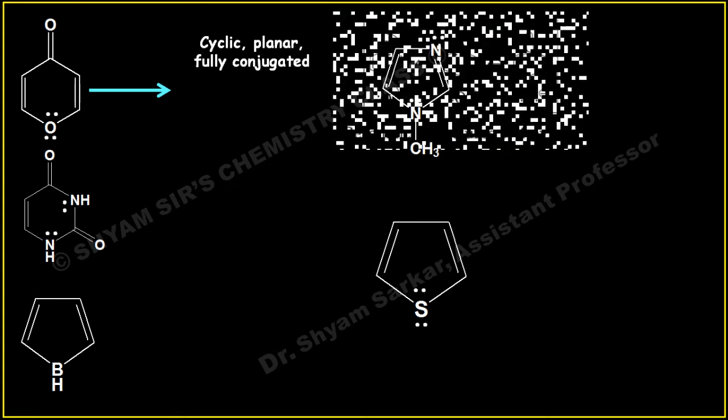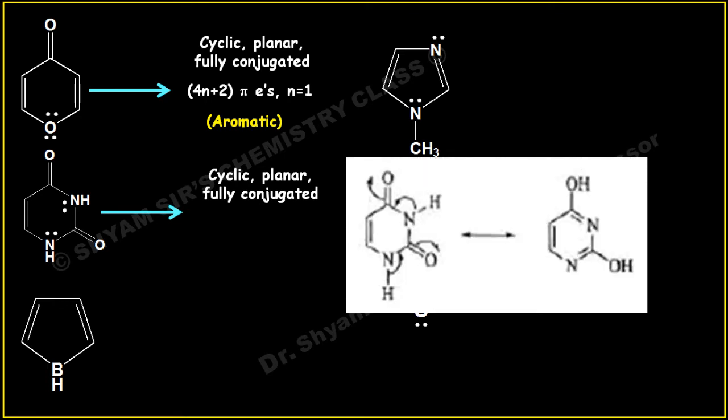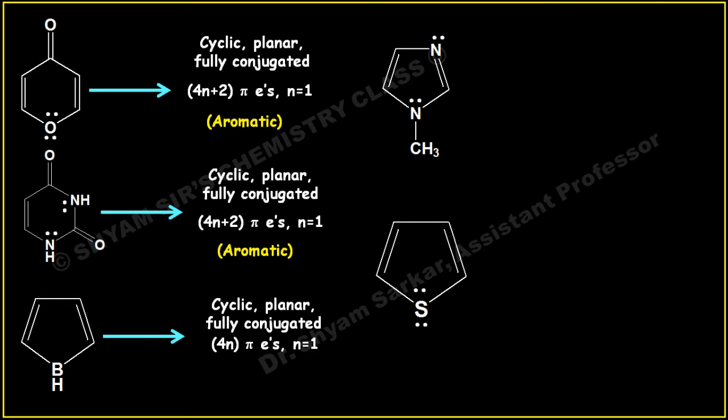If you see the next molecule, this one is also cyclic, planar, and fully conjugated. And if you see the tautomeric form of this molecule, here it exists like this, and in the tautomeric form it has 3 pi bonds, which shows this molecule is also aromatic. So this is also 4n plus 2 pi electrons where n equal to 1. So this is also aromatic. If you see the next molecule, this is cyclic, planar, fully conjugated, and this is obeying the 4n pi electron rule where n equal to 1. So this is anti-aromatic in nature.